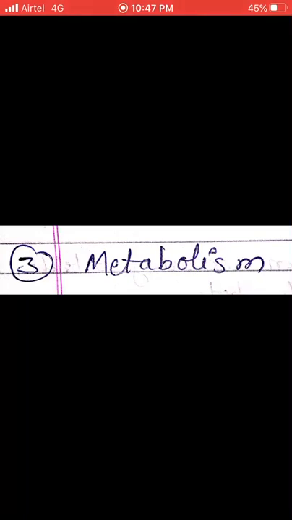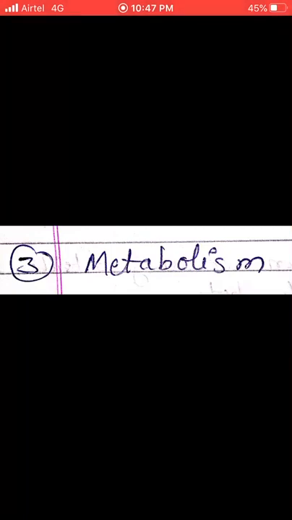So catabolism is the breakdown of food material, and anabolism is the joining of simple food material to form a compound. So metabolism is comprised of two things, catabolism and anabolism. Catabolism, breakdown of complex food material. Anabolism, combining those simple molecules to form a subsequent molecule. This is known as metabolism. So this happens in every living organism. Everybody consumes food. They break down that food to liberate energy. That is metabolism.